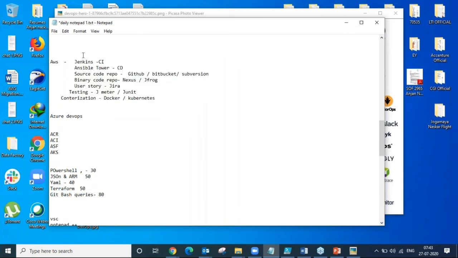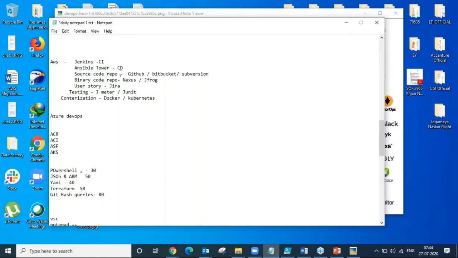We need to have Jenkins for the CI, the continuous integration or the build. We need to have Ansible Tower for CD, which is continuous deployment. We have to have our source code repository. There are two types of repositories. One is the source code repository, one is the binary code repository. For the source code repository, we will be having GitHub, Bitbucket, Subversion. For the binary code repository, we will be having Nexus or JFrog Artifactory.